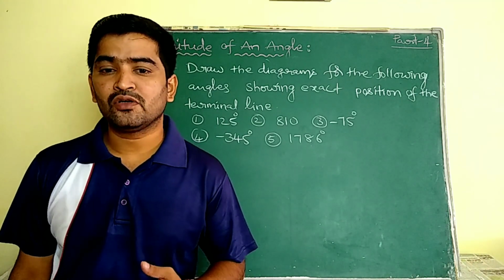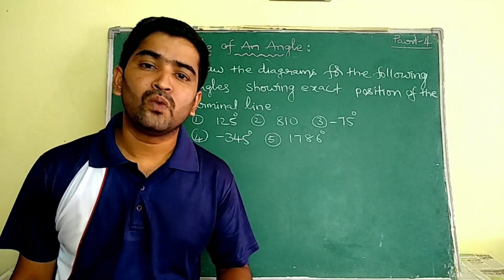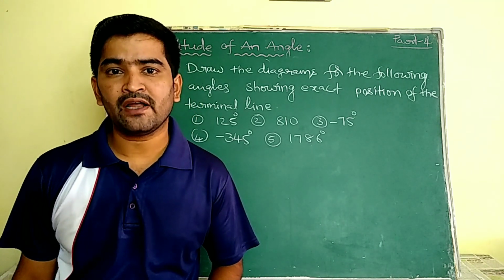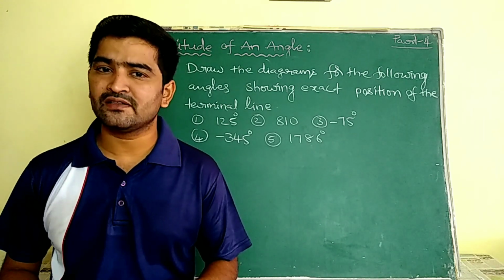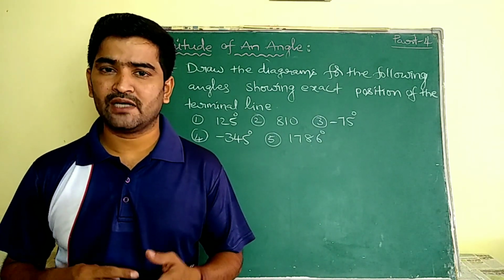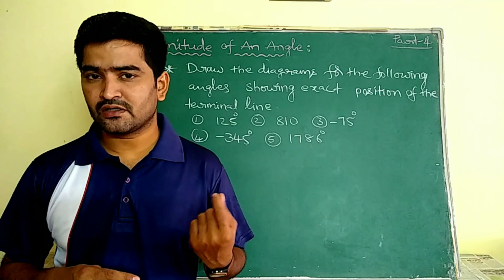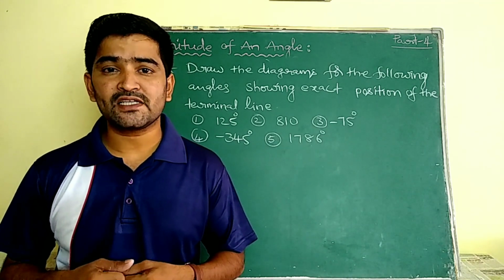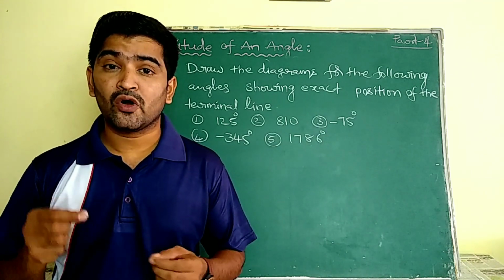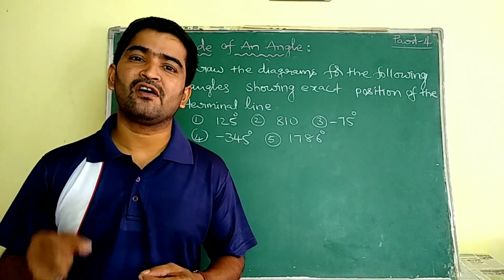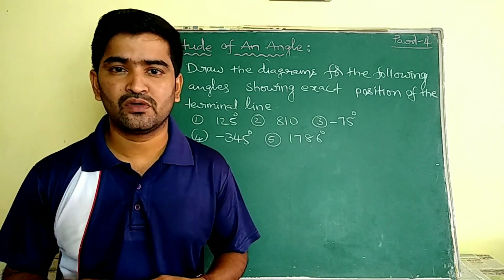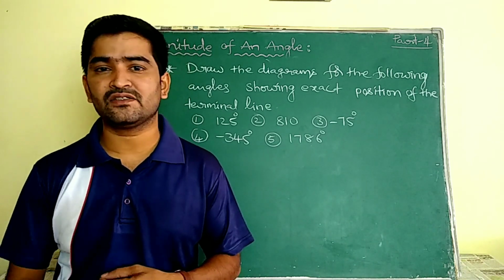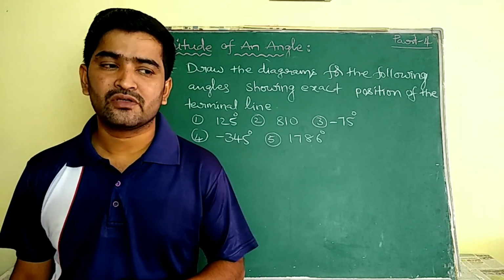So I am going to explain you one more method for this. Whatever the angle it is, less than 360 or more than 360, don't bother about that. I am going to give you one short concept. By that concept you are going to locate or trace the position of the terminating line, to which quadrant it belongs to. Understand ma?